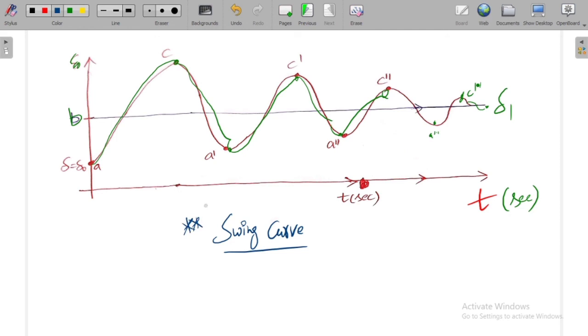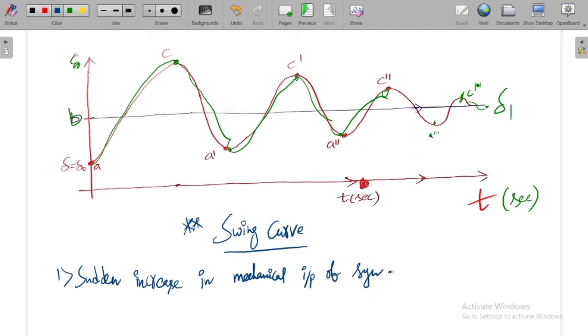Let me write the two applications which we have studied up to now. First application is sudden increase in mechanical input of synchronous generator.